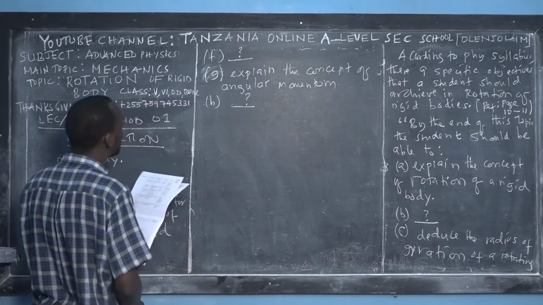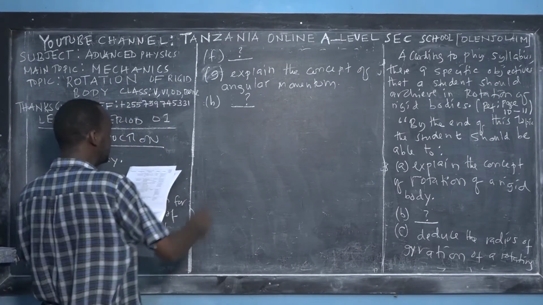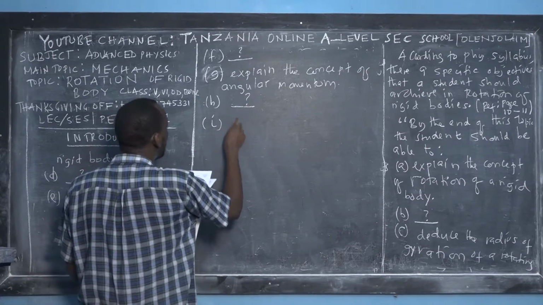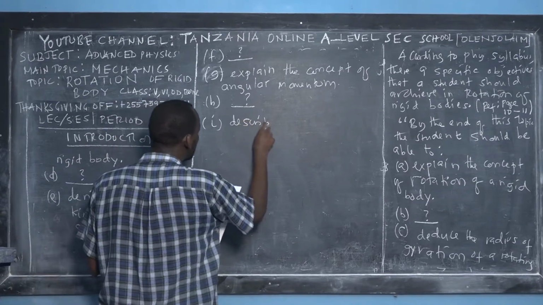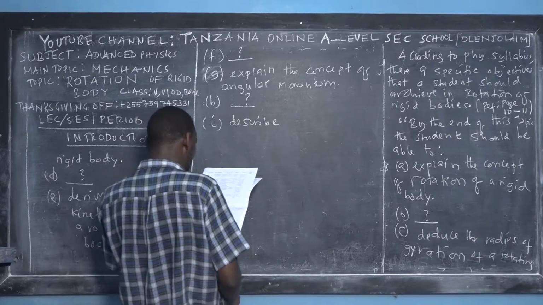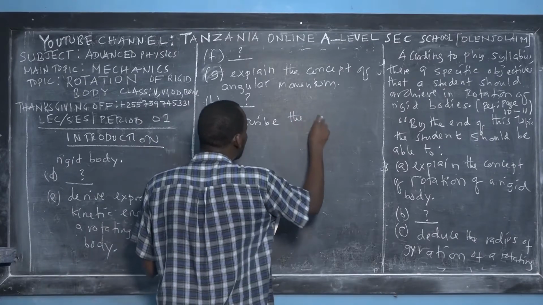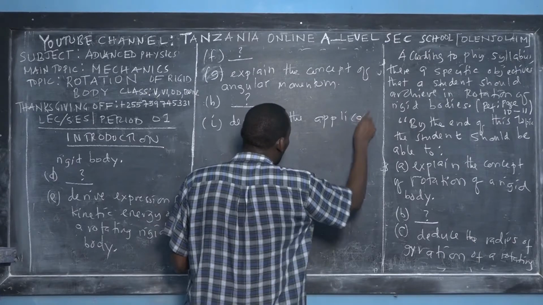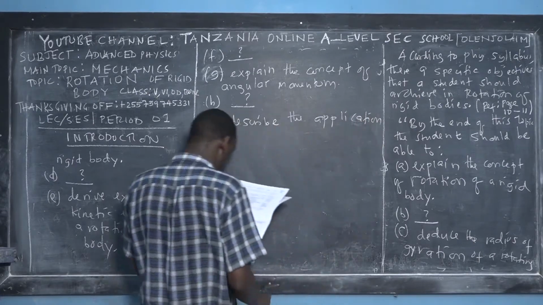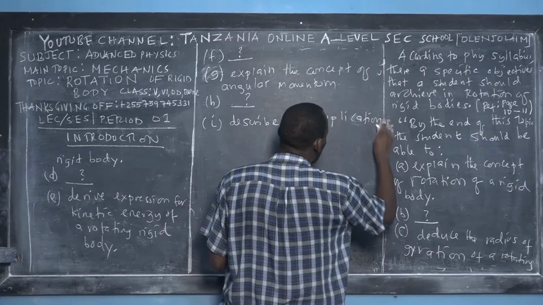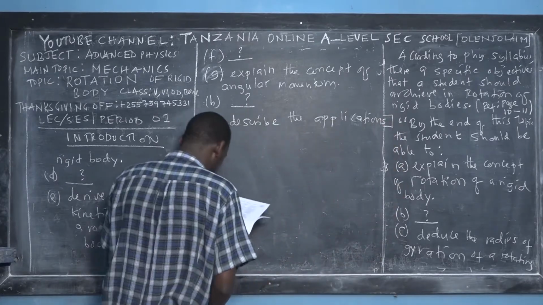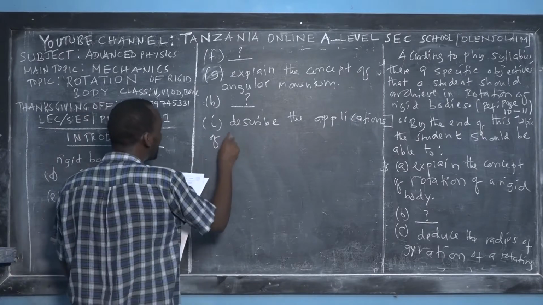And then we come A, B, C, D, G, H, I. The last specific objective is the ninth. The student should be able to describe the application. Why are we studying rotational dynamics? Why do you want to be a doctor? Why are you studying rotational dynamics? Why are you going to apply it? You're going to be a pharmacist. Where are you going to apply rotational dynamics?